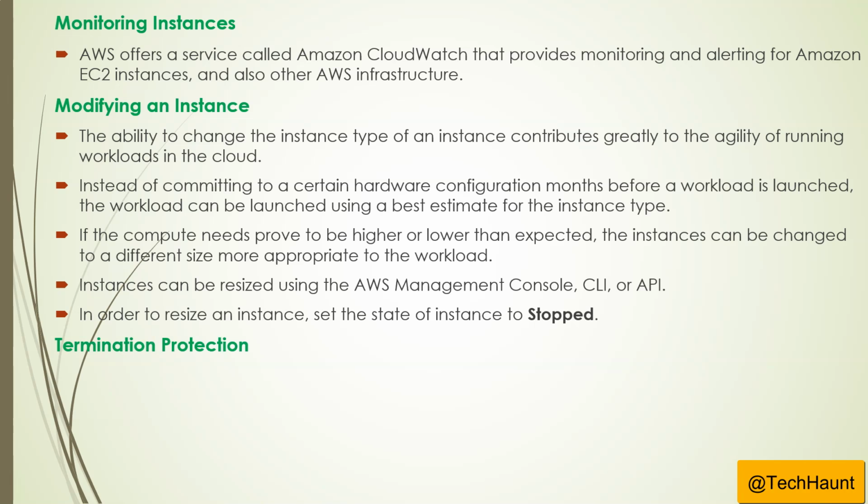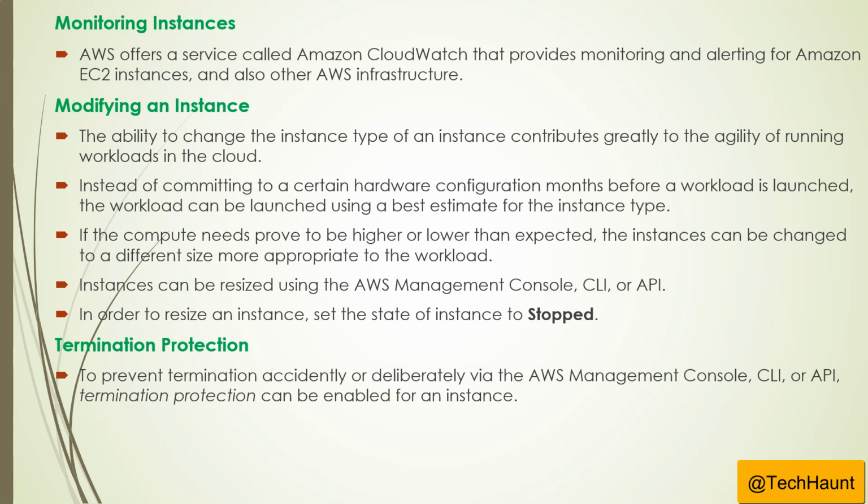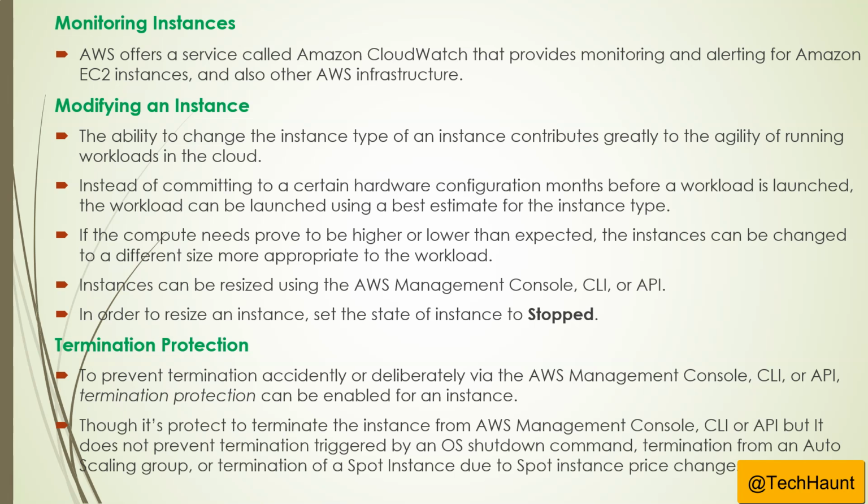There is also termination protection, a feature available in EC2. You can protect your EC2 instance from accidental termination. It prevents termination, accidental or deliberate, via the AWS console, CLI, or the API. Termination protection can be enabled for any instance. Though it protects against terminating the instance from the console, CLI, or API, it does not prevent terminations triggered by an OS shutdown command, terminations from an Auto Scaling group, or termination of a spot instance due to spot instance price changes.